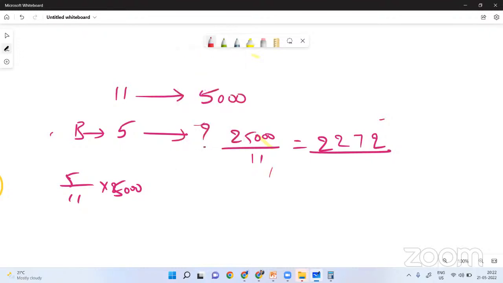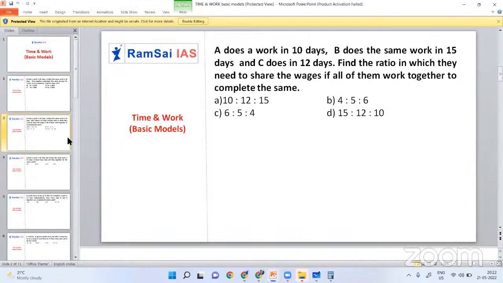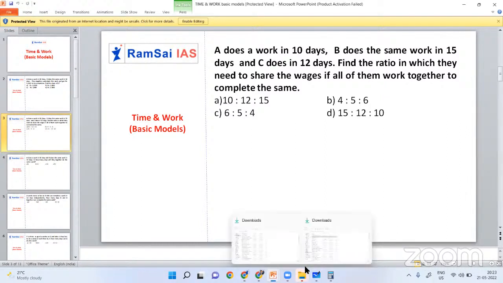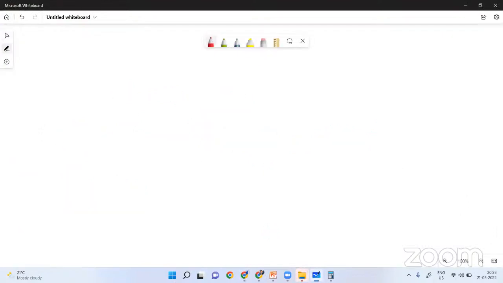Chalo, shall we solve the next one? If you solve 2 or 3 problems, then you will understand. A does a work in 10 days, B in 15 days, and C in 12 days. Find the ratio in which they need to share the wages of the work they do together. So 10, 15, 12. Here we have 3 people.